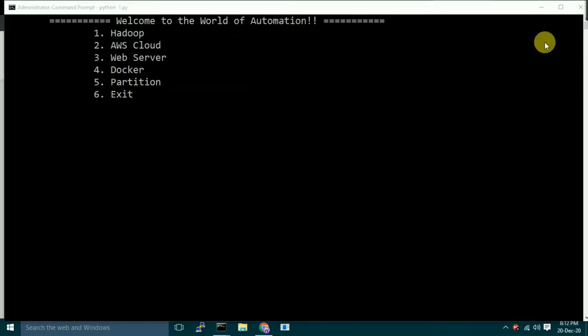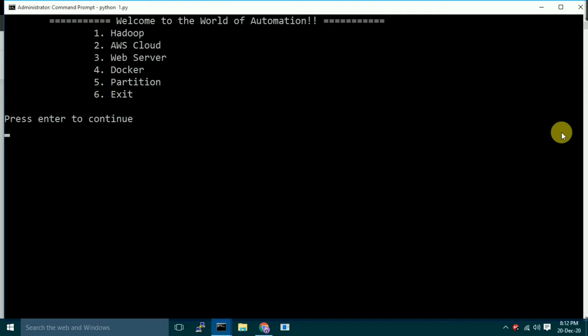Exit. 1 Hadoop, 2 AWS Cloud, 3 Webserver, 4 Docker, 5 partition, 6 exit. So let's go and launch our web server. What would you like to do, sir? Launch web server for me.